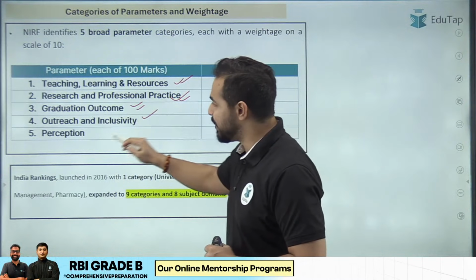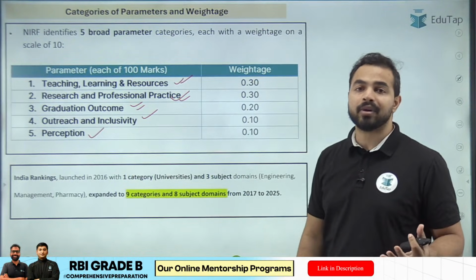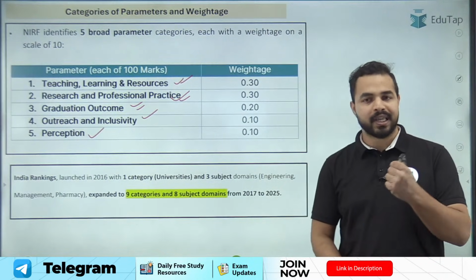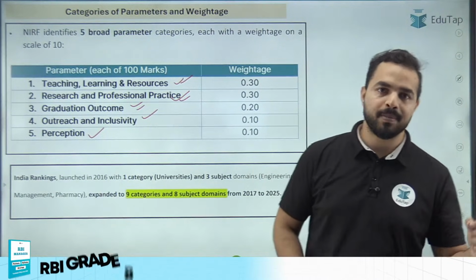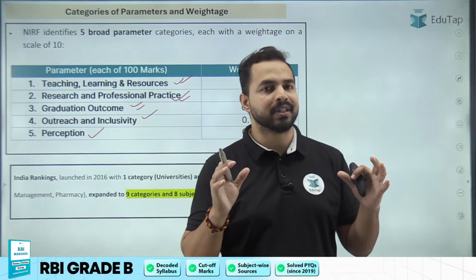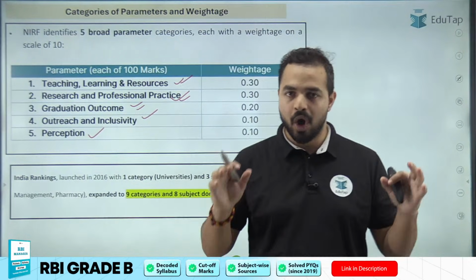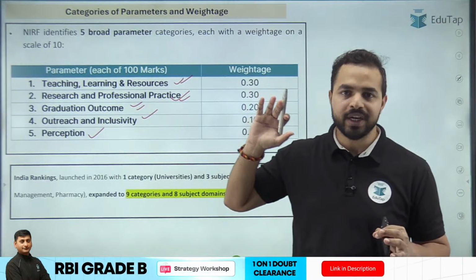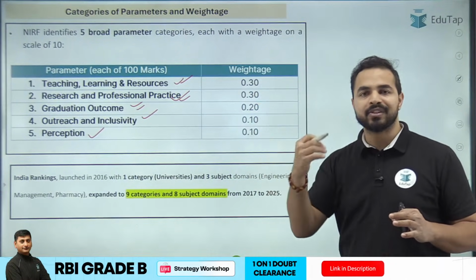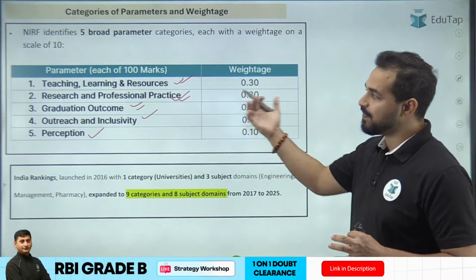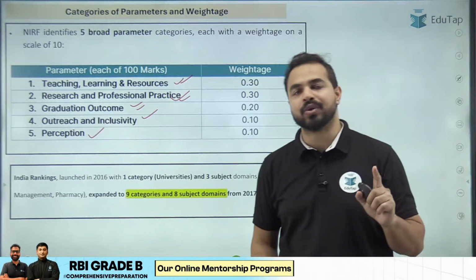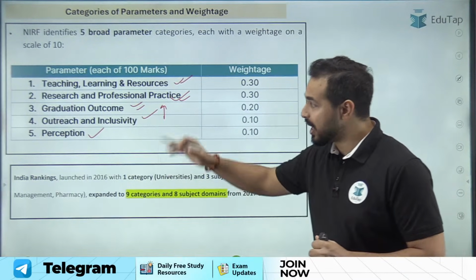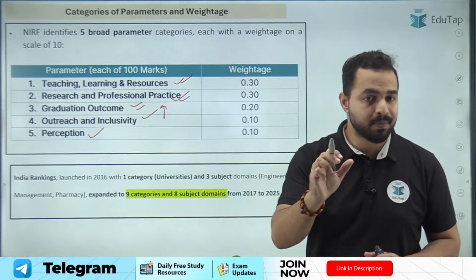Then Outreach and Inclusivity and the Perception, what exactly people think about that particular institution, what is the perception of the people. For example, if I take example of IIM Ahmedabad, तो सबके नाम में आएगा, सबके दिमाग में आएगा IIM अहमदाबाद, that is really a very premier institution. और उसके बाद जो वहां से MBA करता है, he is having a secure future, right? So इसी तरीके की चीजों को हम कहते हैं perception. So basically these are the 5 parameters. सबसे पहले Teaching, Learning and Resources, then there is Research and Professional Practice, Graduation Outcome, Outreach and Inclusivity, and the 5th one is the Perception.